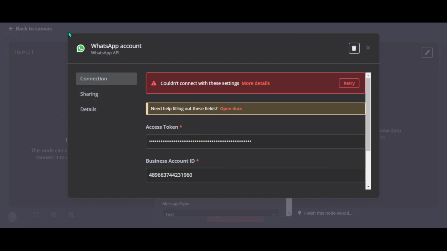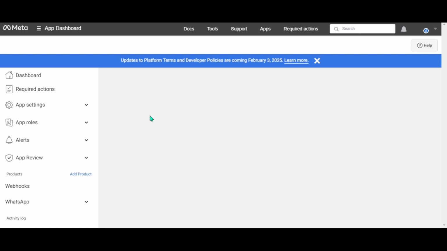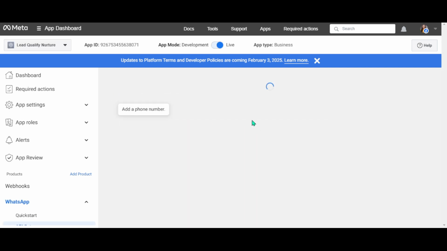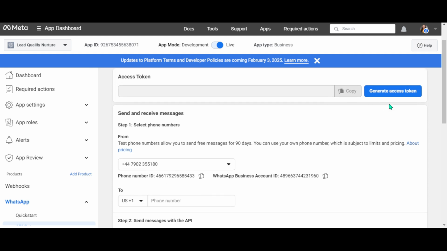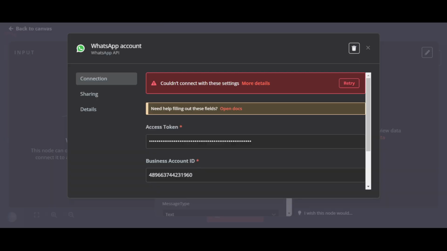So let's go back to our Business Manager account. Go through API setup. And here you have to generate access token. And then copy this access token to paste it here.